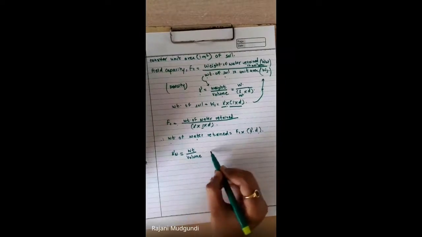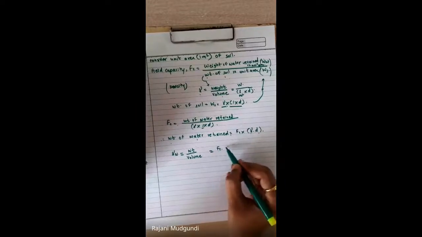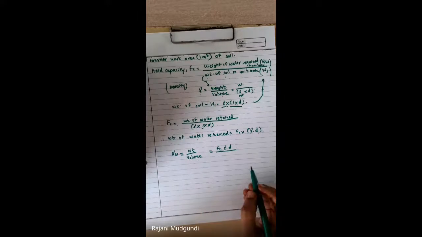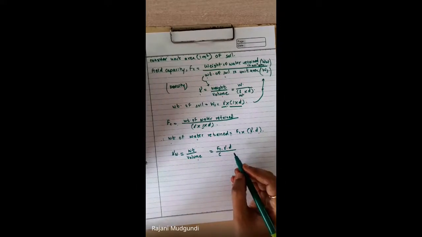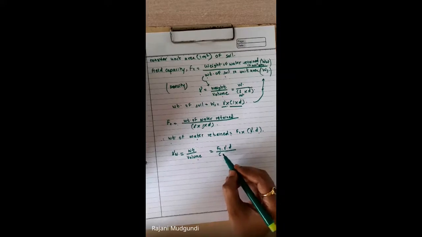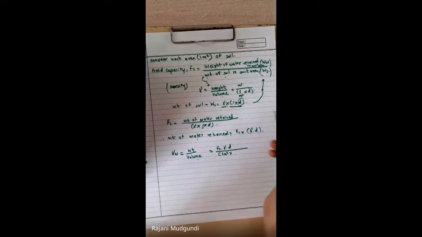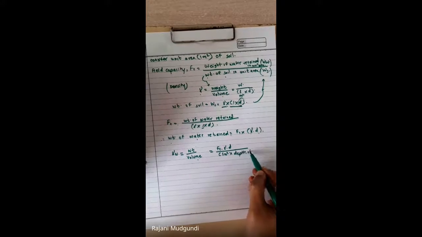So weight of water retained, we already have this formula: Fc into gamma into D. Now what will be the volume under consideration? 1 meter square is the surface area, and where we considered D as depth of soil stratum, here we have to write depth of water, right?